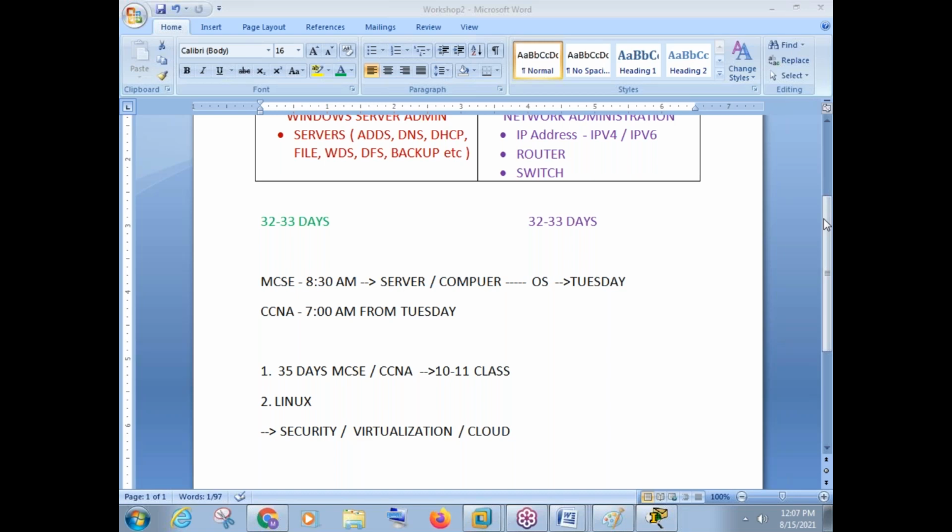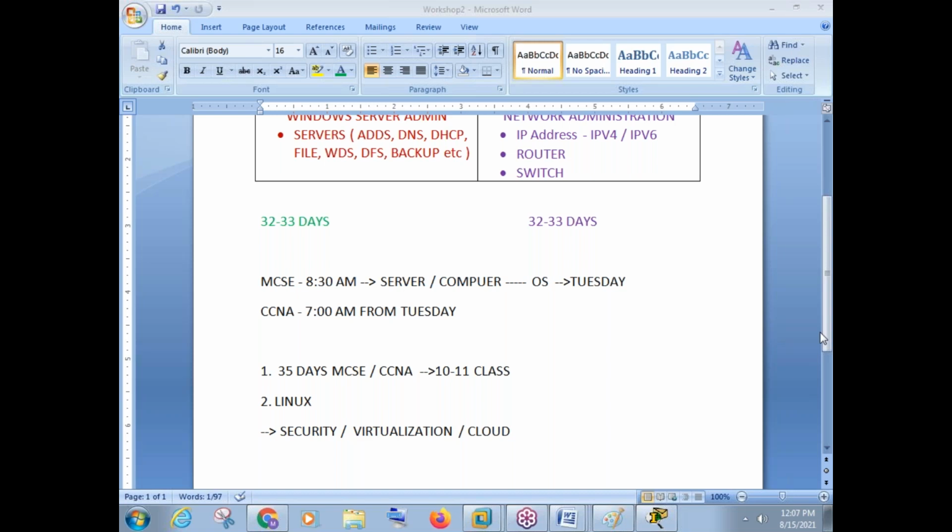After cloud computing, people are saying there is no need of server admins because the cloud will take care of the server's administration. So there is no special requirement for server admins individually. That's what people are saying.